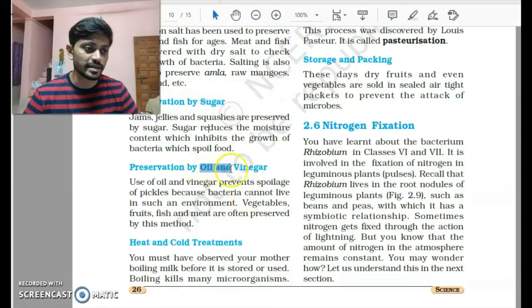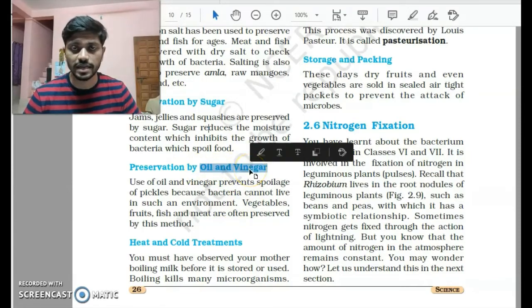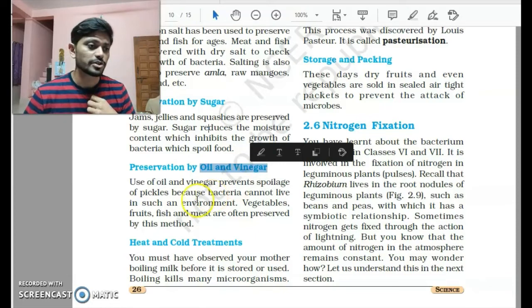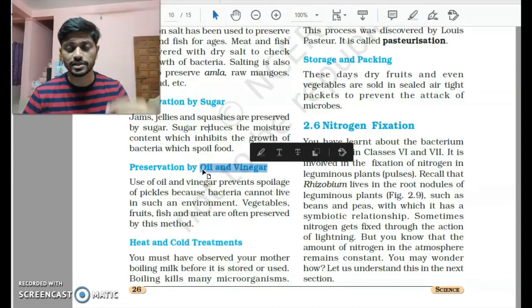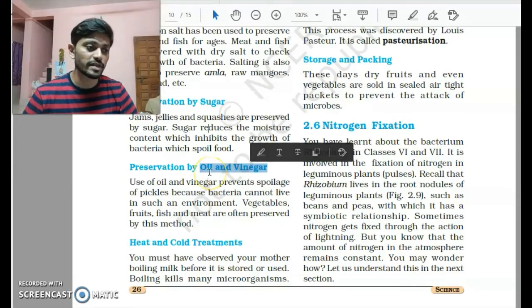Another way is by adding oils and vinegar. As we discussed, vinegar is a type of acid, and because of this acid, it kills germs and bacteria. Oil stops the oxygen from entering our food, so it creates a layer between the ingredient and the atmosphere. So hence it can be used as a preservative.